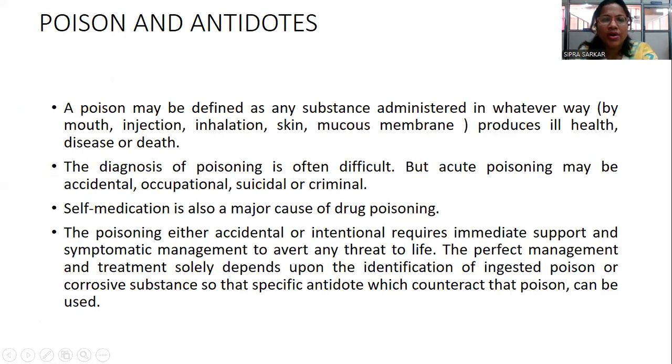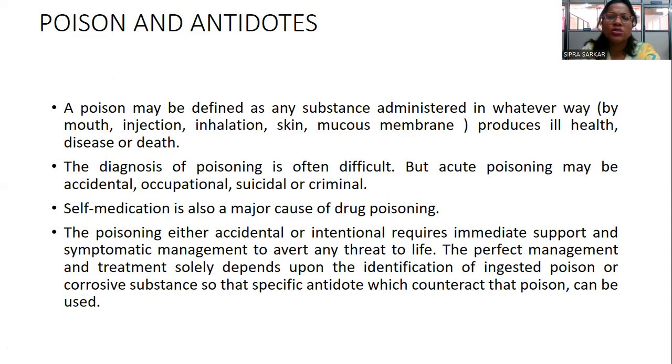A poison may be defined as any substance administered in whatever way, by mouth, by injection, inhalation, skin, or mucous membrane, that produces ill health, disease, or death. The diagnosis of poisoning is often difficult. Acute poisoning may be accidental, occupational, suicidal, or criminal. Self-medication is also a major cause of drug poisoning.